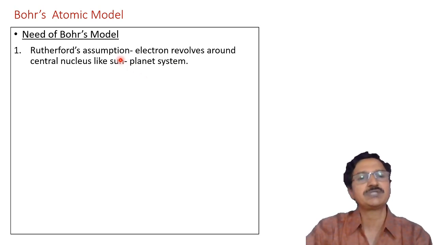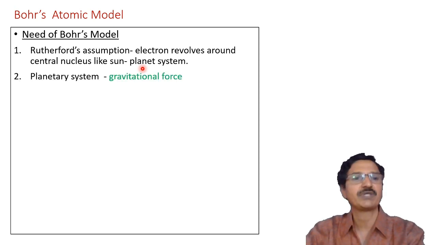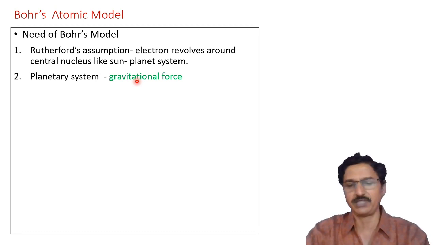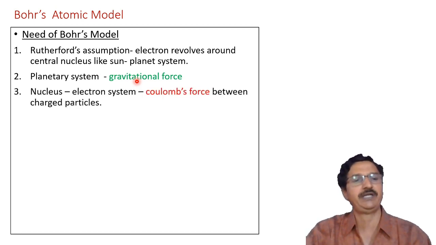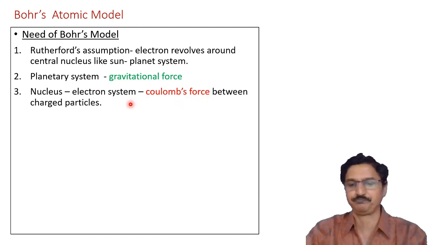Similarly, Rutherford assumed that electrons revolve around the nucleus. In the planetary system, whatever centripetal force is required to maintain this revolution is provided by gravitational force. On the other hand, for the nucleus-electron system, the centripetal force required for this circular motion is provided by Coulomb's force between the charged particles.